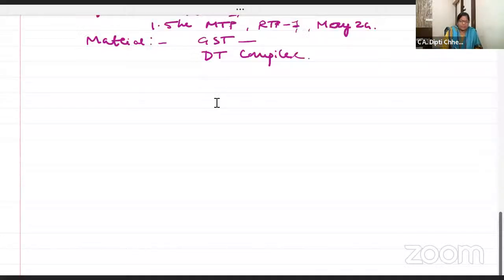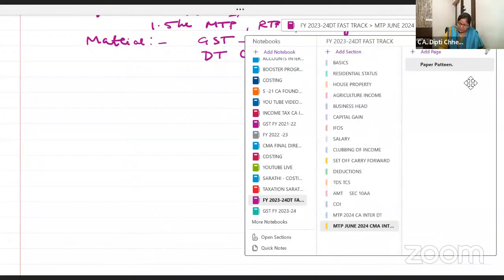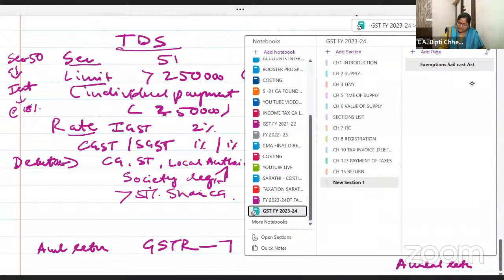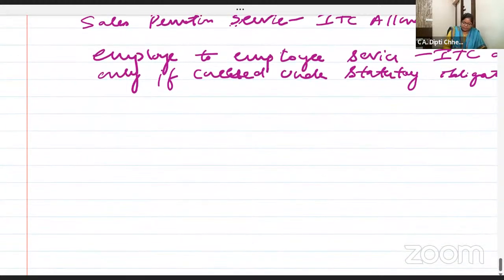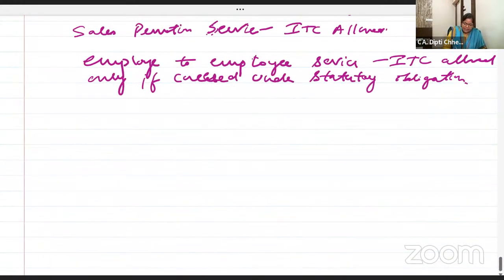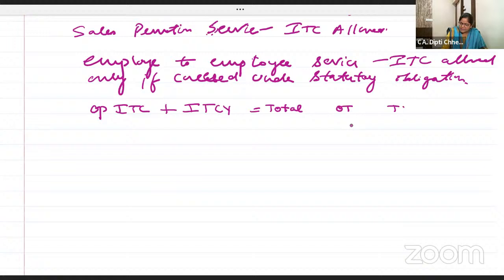Shall I do it in the notebook only, please? Because we have just discussed weightage and this, it is important. See this, it's a good concept. 1 minute and 2 minutes. I know we haven't gone out of track in any topic, but it is important to do this. It's a very nice concept. Opening ITC, input tax credit for the current year, total output tax paid.